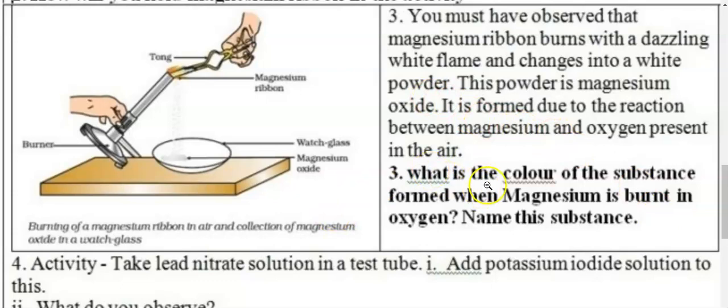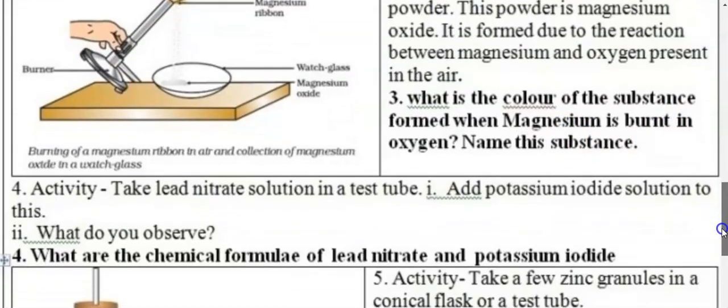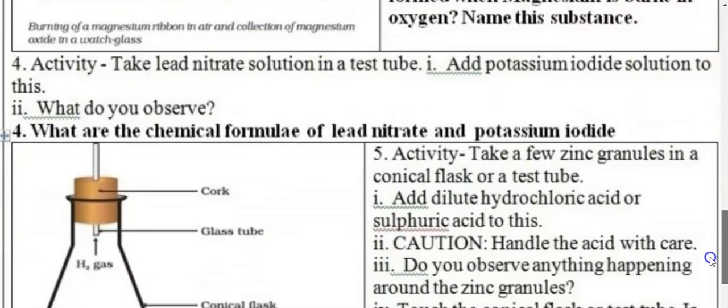So here you have to write what is the color of the substance formed when magnesium is burnt in oxygen. Very simple, as we find here, it is a white powder. So the color of magnesium oxide is white, and of course when magnesium is burnt it forms magnesium oxide, and magnesium oxide, as I've told you, is MgO. So you have to write this answer accordingly.